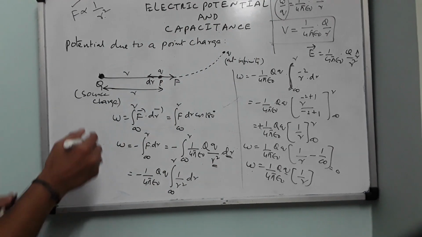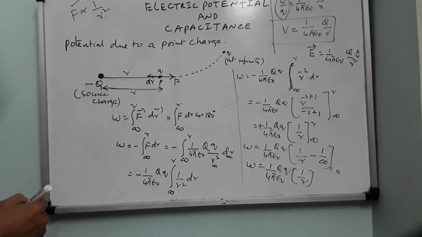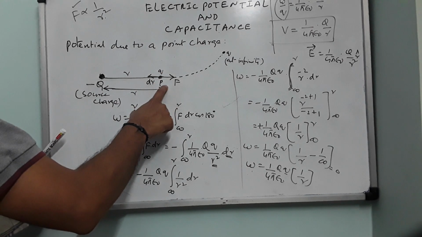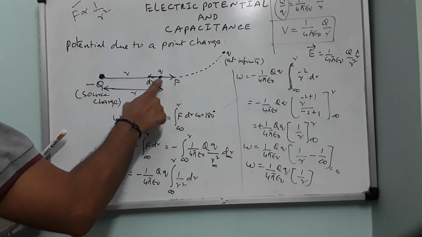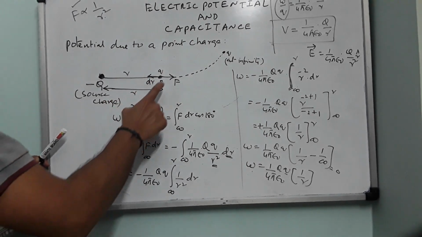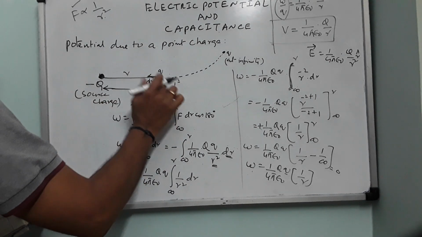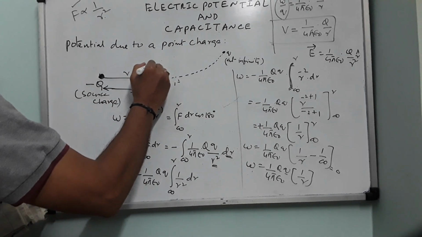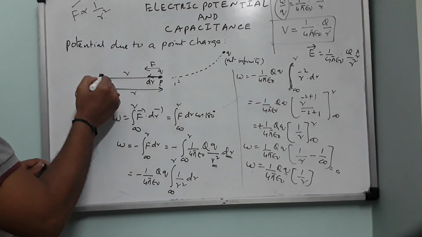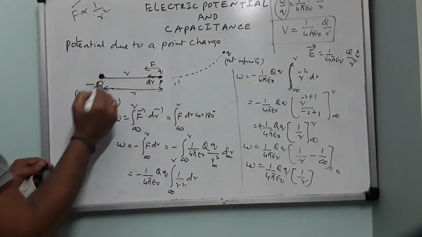Another thing. If I have a negative source charge here, then what will happen? As soon as small q comes over here to point P, it will not experience repulsion now. It experiences what? Attraction. It experiences attraction. So F and dr both will be pointing in the same direction. So this is now F. F points towards minus Q because small q is attracted towards minus Q. That's why I have changed the direction.